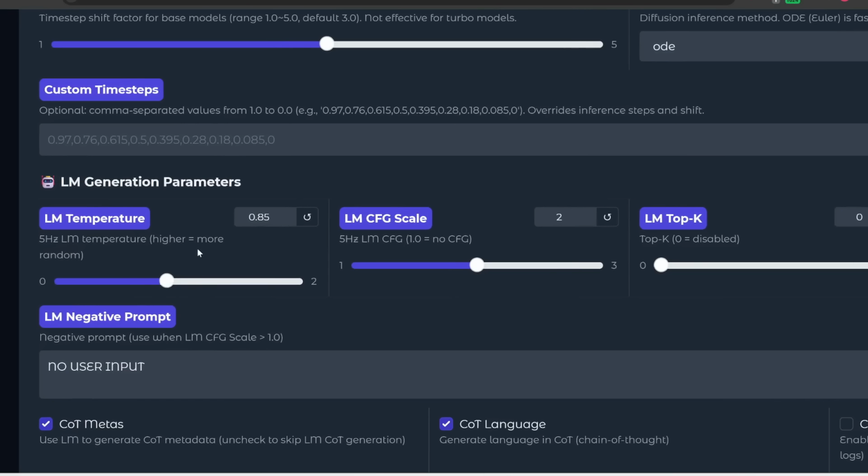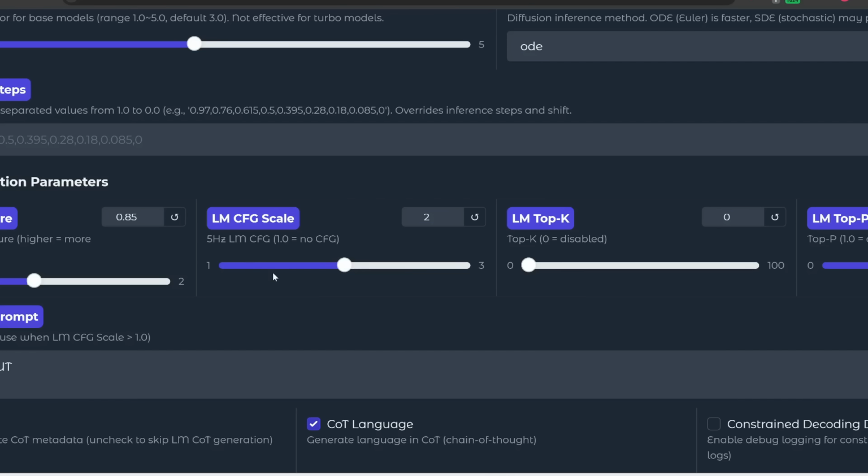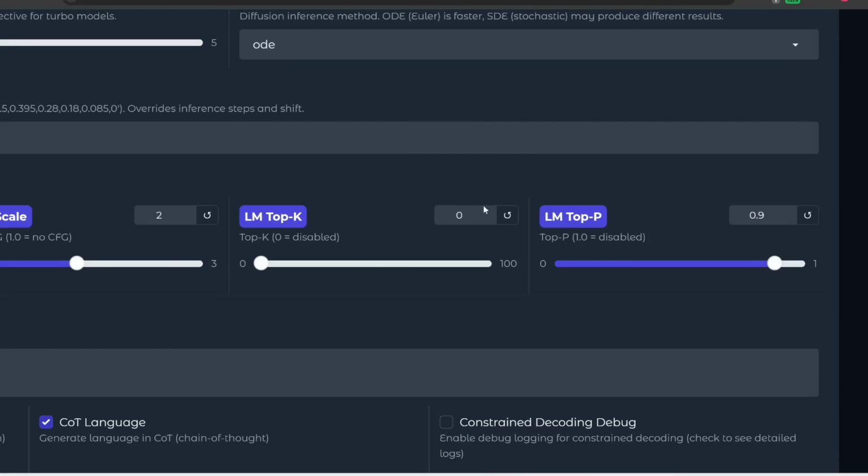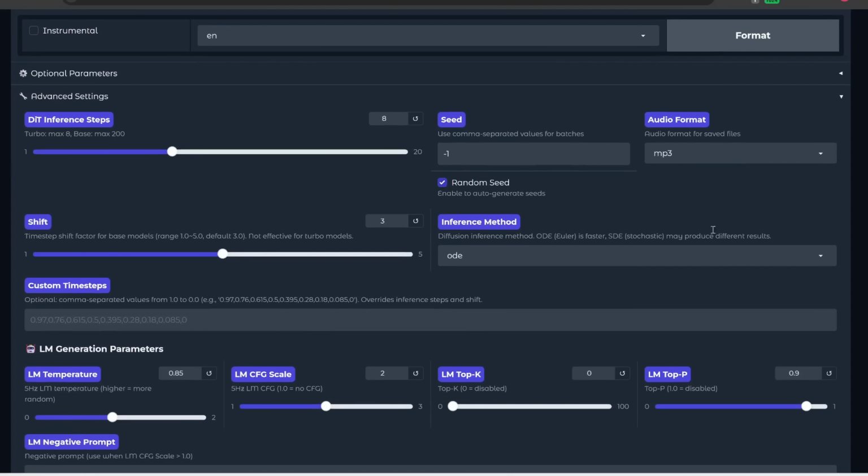And for CFG scale, this is like how literally it should follow your prompt. The higher the value, the more it follows your prompt. The lower the value, the more variable or creative it becomes. And then you can also tweak these values to change the diversity of the words it chooses to expand your prompt or to rewrite your lyrics. Anyways, I just tend to leave these at the default, and it's already very good.